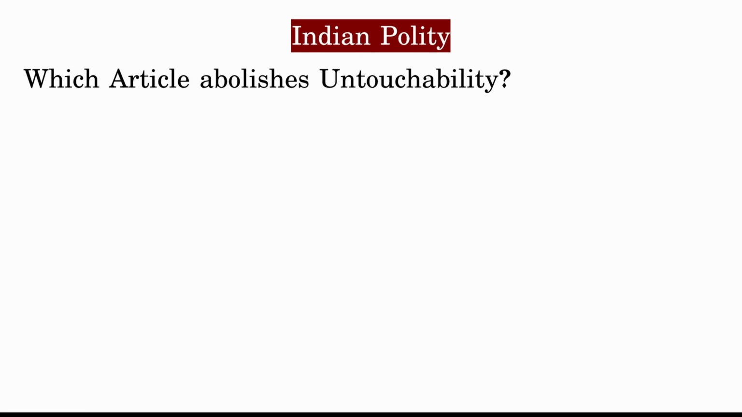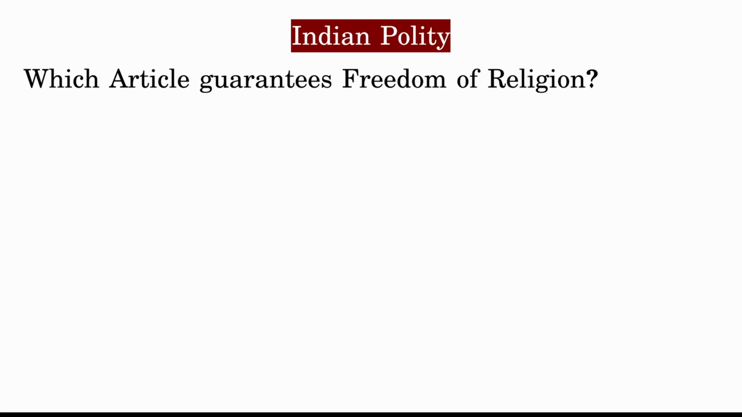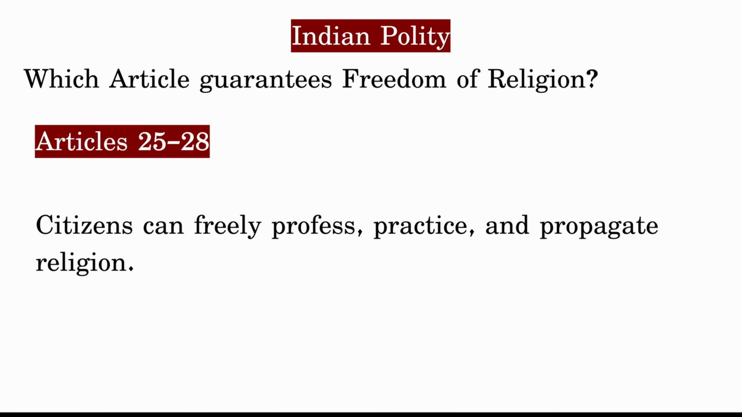Which article abolishes untouchability? Article 17. Practice of untouchability is a punishable offense. Which article guarantees freedom of religion? That is Article 25 to 28. Citizens can freely profess, practice, and propagate religion.